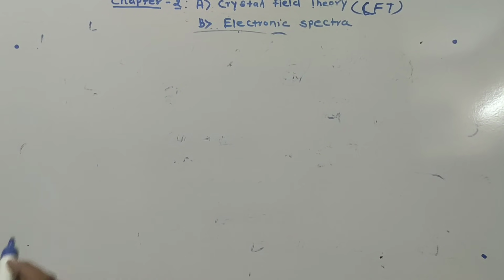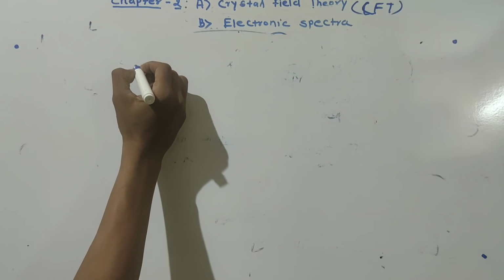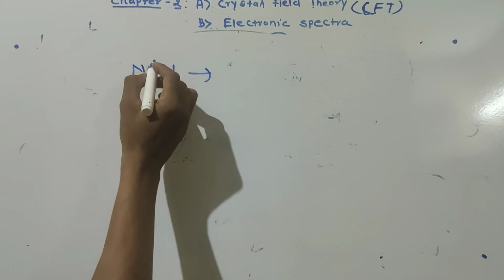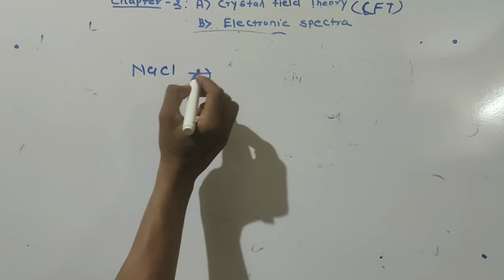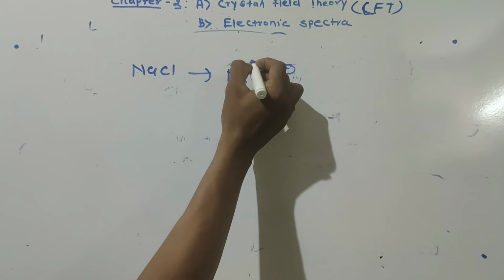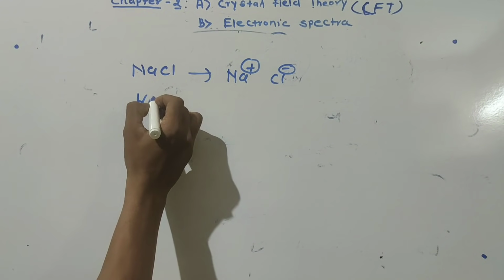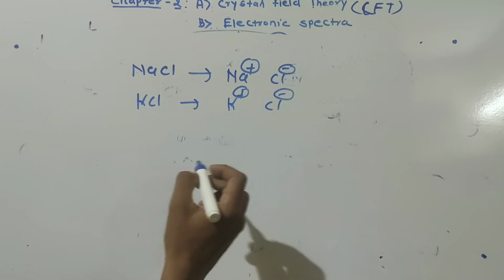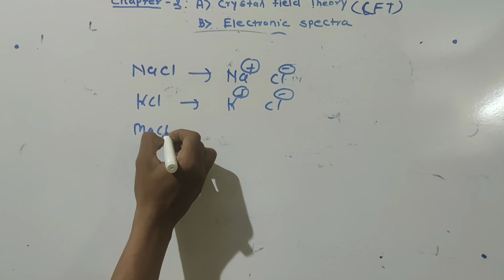Now if we write NaCl, then NaCl is a neutral ionic compound. It is Na plus and Cl minus. Suppose I write KCl, K plus Cl minus. Suppose I write MgCl2.